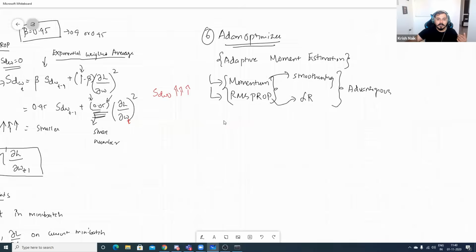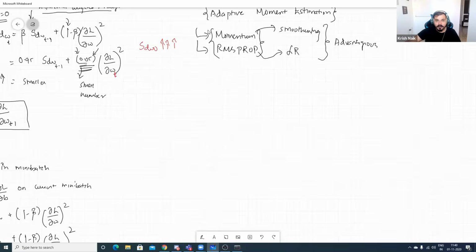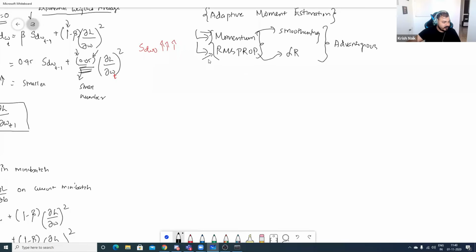So let's write down the algorithm with respect to Adam optimizer. Remember, we will be calculating momentum, and we'll be calculating RMS prop also. Initially, whenever I talk about momentum, I had initialized two variables, VdW and Vdb. When I am talking about RMS prop, we have come up with HdW and Hdb.